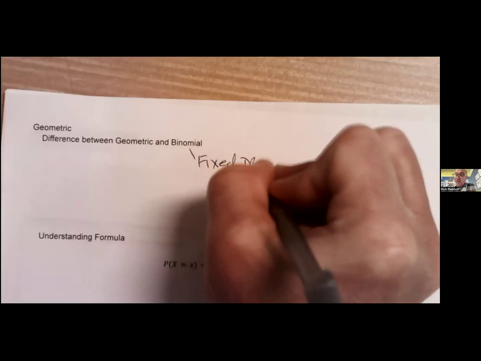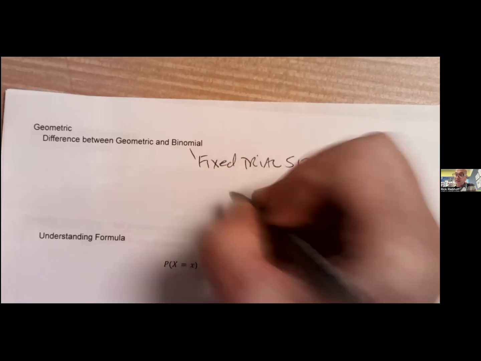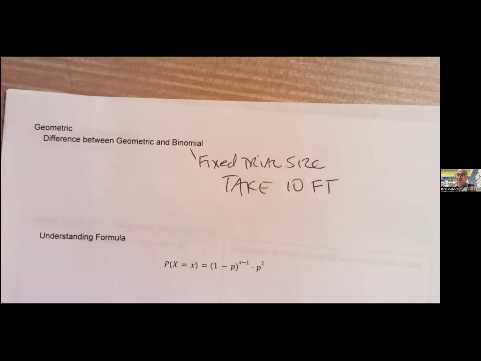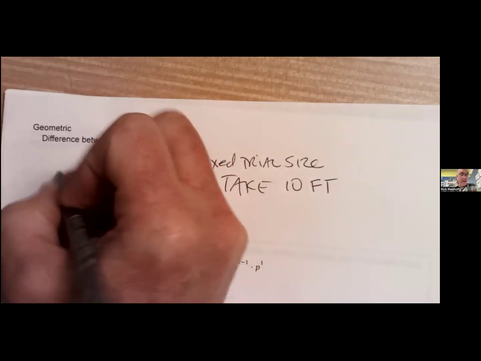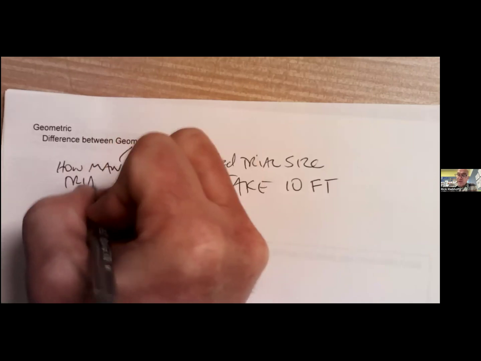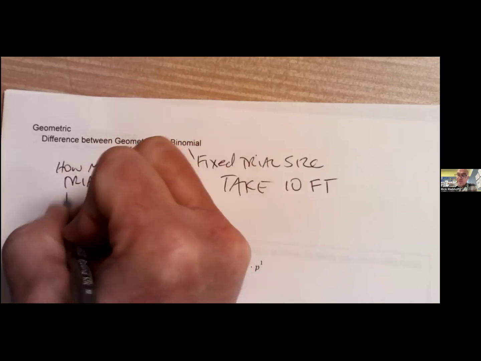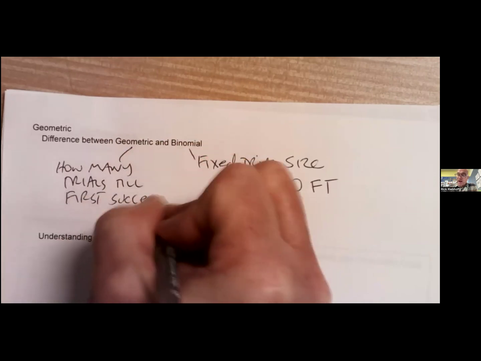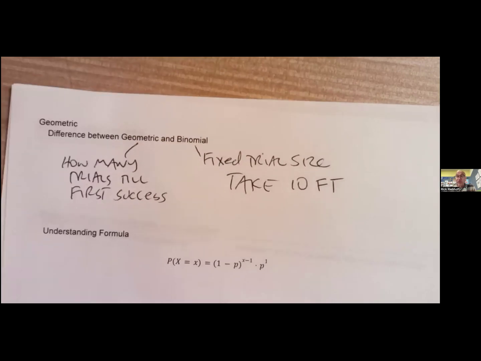All right. Difference between geometric and binomial. Binomial is a fixed trial size. Take 10 free throws in a basketball game. Geometric is how many trials until the first success. How many 3-pointers do I shoot until I make the first one? That's geometric.